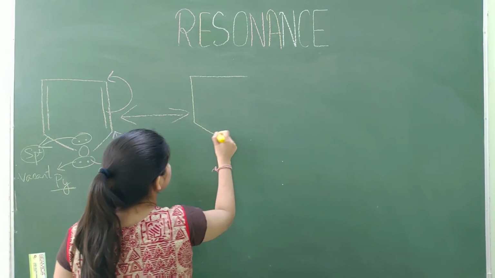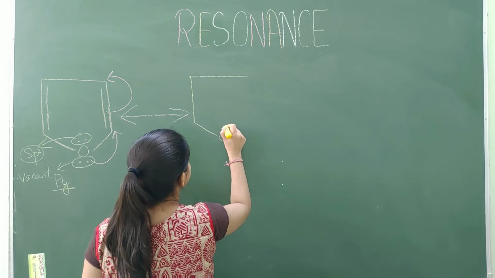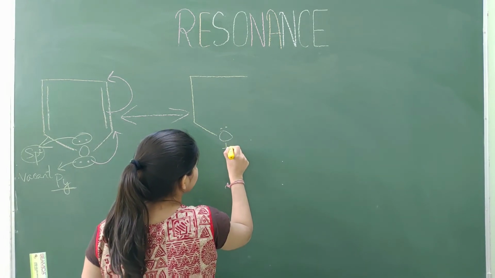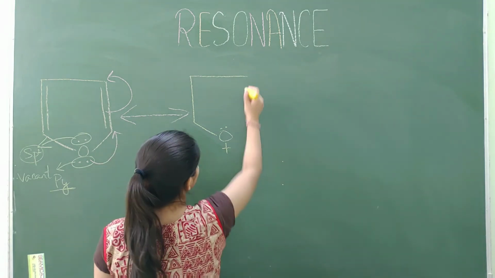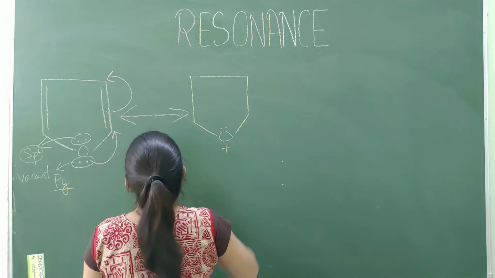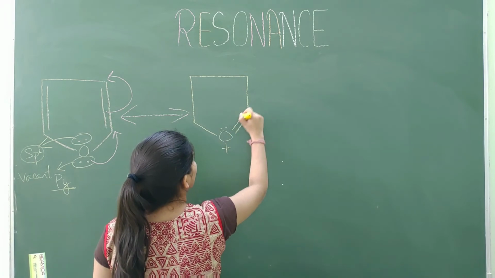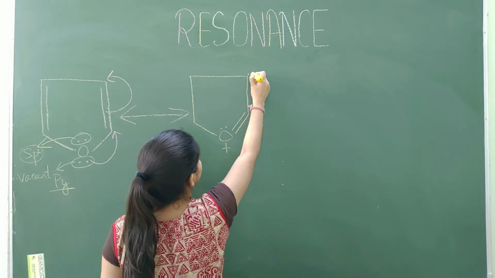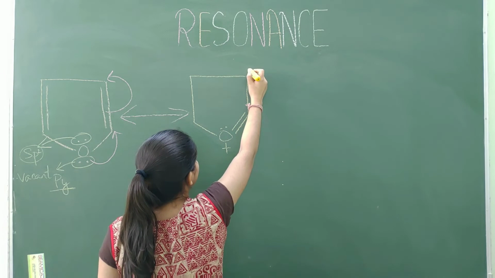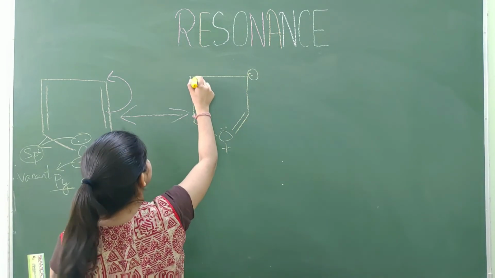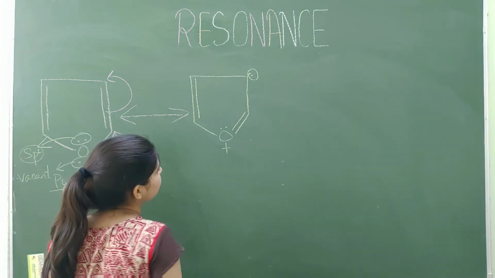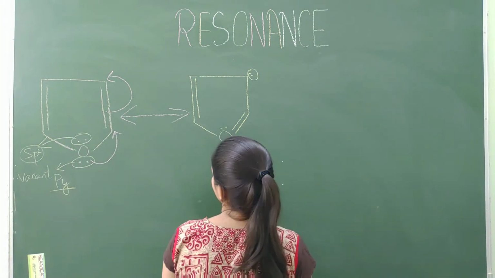So we get oxygen with positive charge because oxygen is losing its lone pair. So the bond will form between oxygen and carbon and one lone pair is present at this position and this lone pair will be placed as it is.